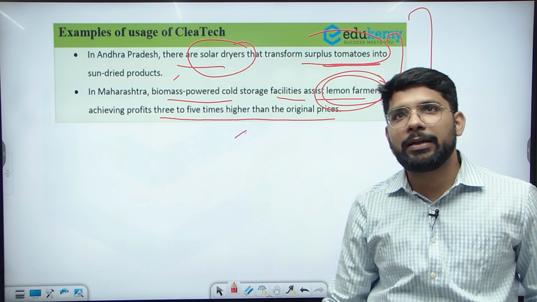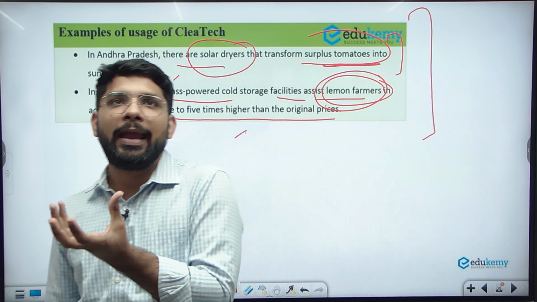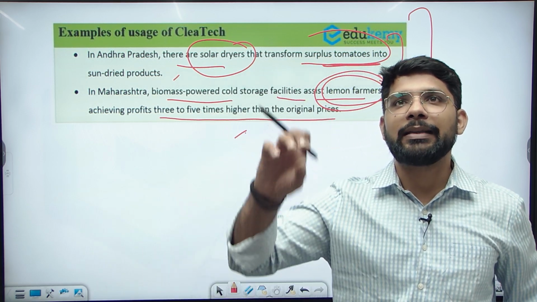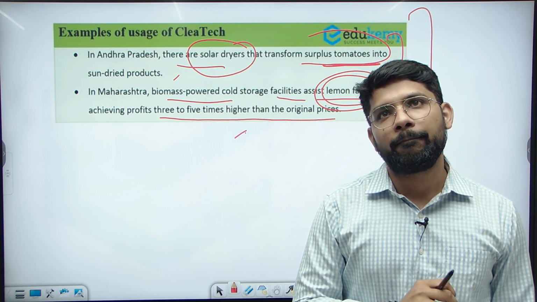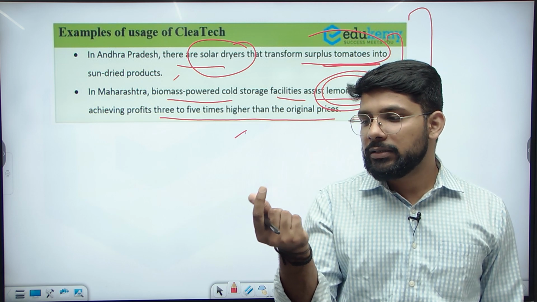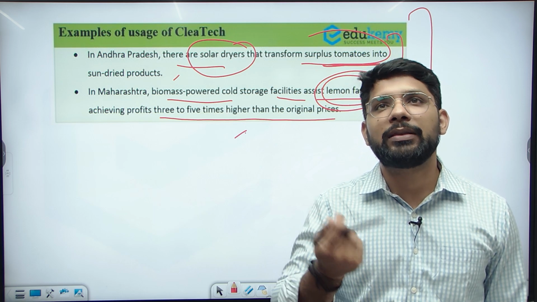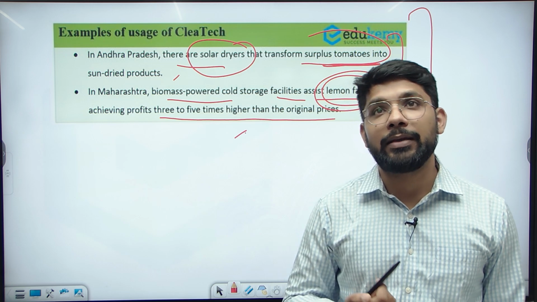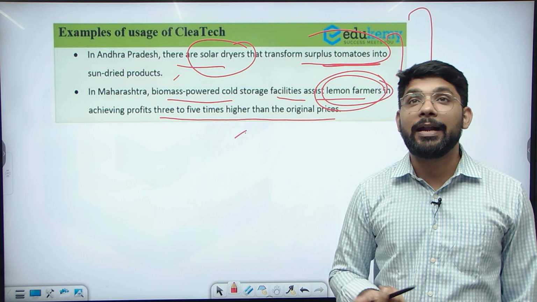Please try to attempt the test so you can check how you are preparing. Is your preparation on track or not? It's an important task. If you don't check yourself, you won't know whether you are reading the right way or the wrong way. The test of current affairs, or test series, is a program which checks your preparation level and your thinking perspective, how you are thinking, how you are attempting the questions. It should not happen that you study one thing and something else comes in the exam. So you need to give the test.